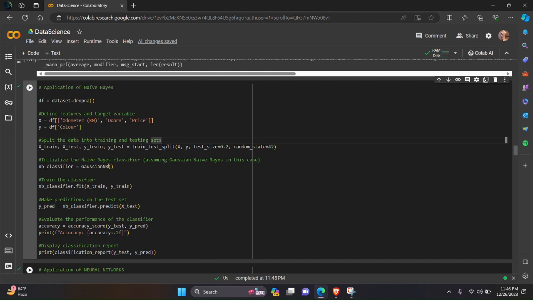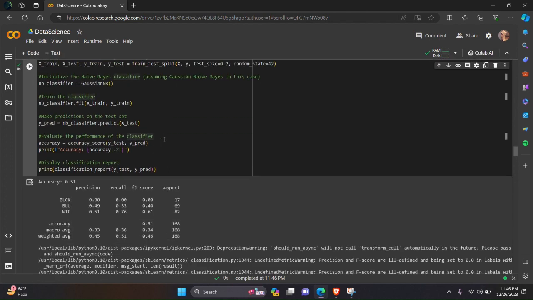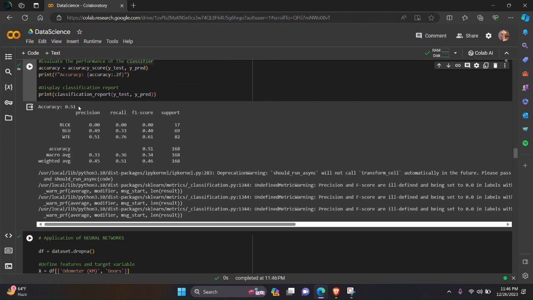Then we will initialize the naive Bayes classifier, and train the classifier. Then we will make predictions on the test set. Then we will evaluate the performance of the classifier and display the result. So we run this. Here is the result. The accuracy is 0.5, and all these results we have.